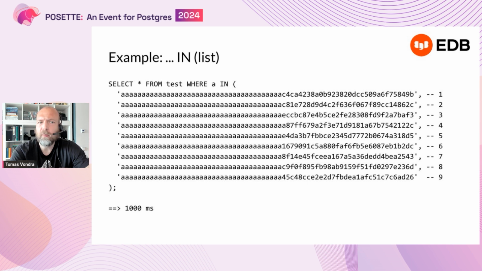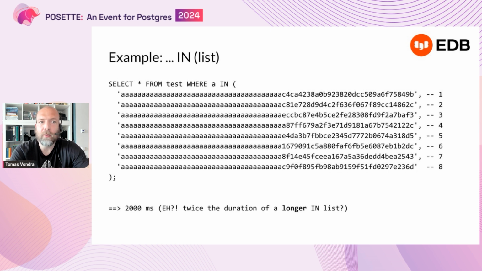So we probably expect that to take a little bit less time, right? Maybe 900 milliseconds or something like that. But if you try that, it will actually run in 2 seconds. It's actually taking twice as much time as the first query. So that's weird, right? I mean, why would this happen?